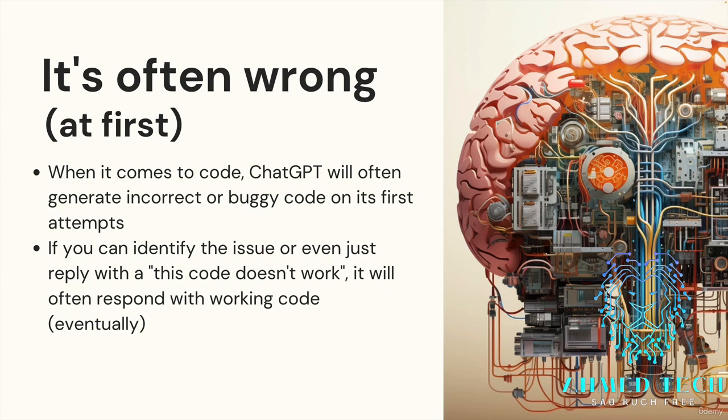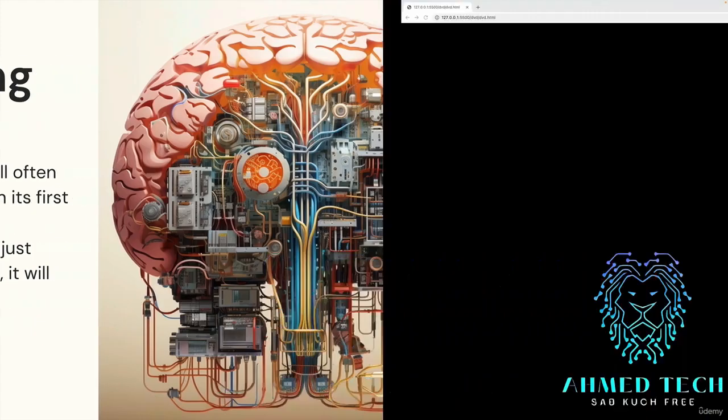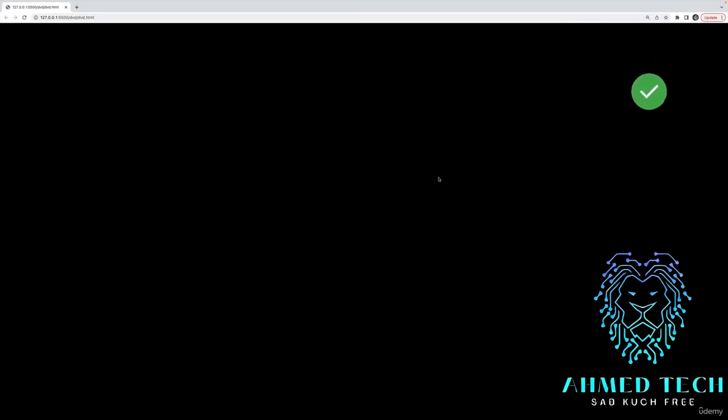The good news is it's also very good at fixing things when it's wrong and you tell it that it's wrong. So one of the videos I have coming up is a very simple demonstration of that. I asked it to build this little animated HTML page where we have a logo bouncing around the screen from corner to corner, kind of like the old DVD screen, if you ever saw that.